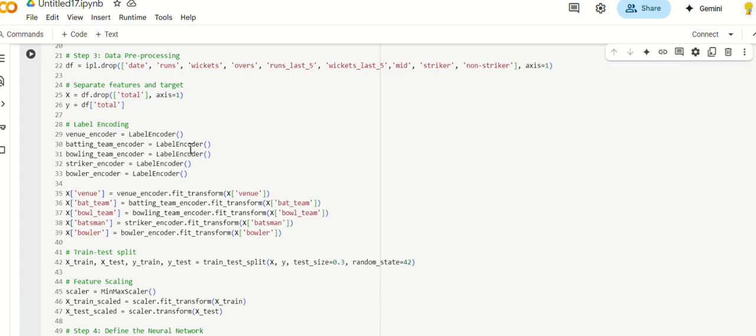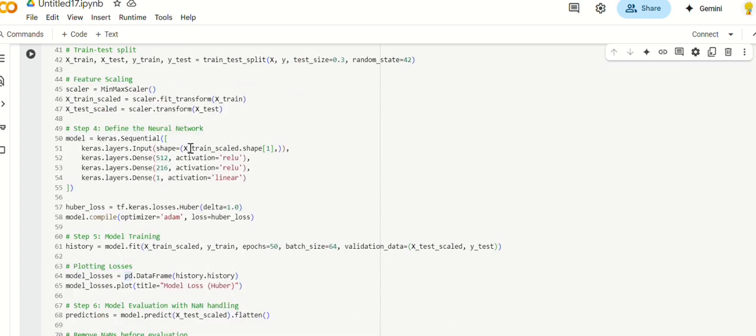And the fourth step is defining the neural network. Input layers automatically fit the number of features, and hidden layers have 512 neurons with ReLU and 260 neurons with ReLU as well. Output layer is one neuron, linear, because it's regression, predicting a number, not a class. And loss function Huber works well when outliers are present, a mix between MAE and MSE. And optimizer Adam, standard for fast and efficient learning.